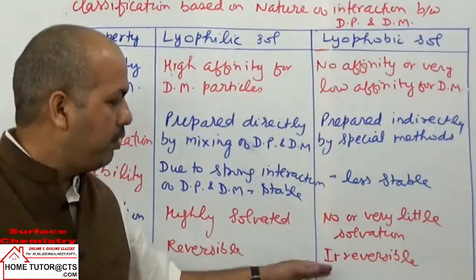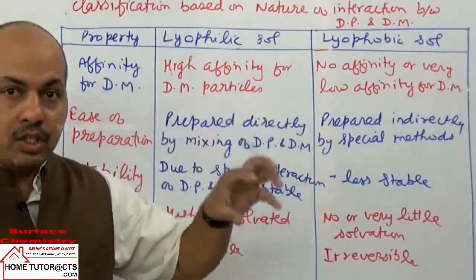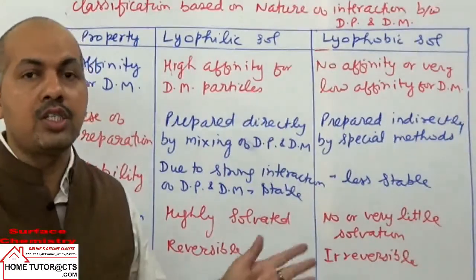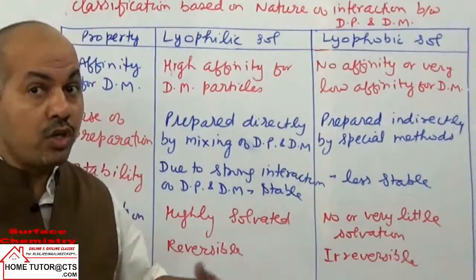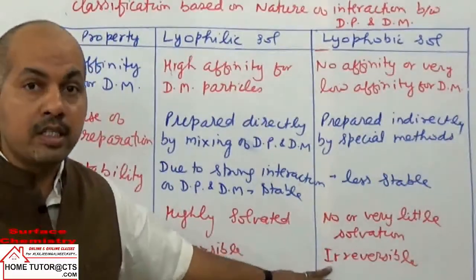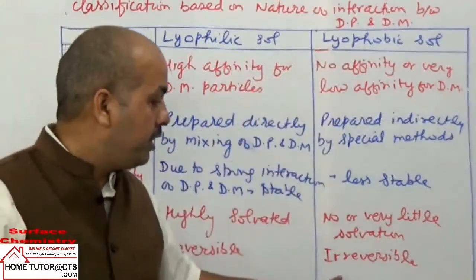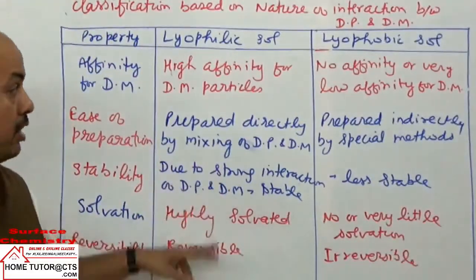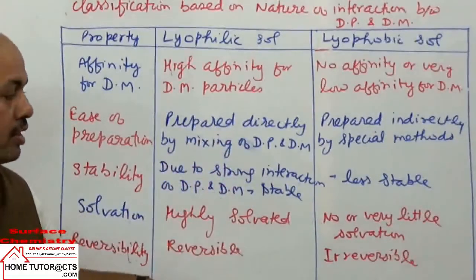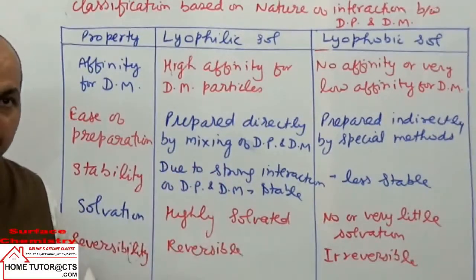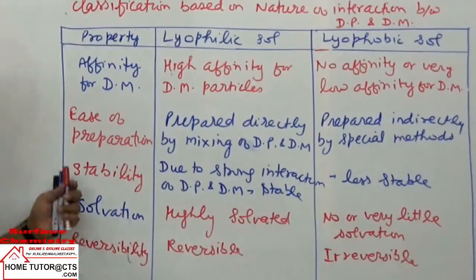Means when we have a salt, on heating or evaporating, liquid evaporates completely. In the solid mass remaining, we again add liquid. The salt is not prepared back. When salt is not obtained back, then it is said to be irreversible in nature, because they need a special technique to prepare. यहाँ पे क्या होता था? They are prepared directly, so they are reversible in nature. On heating or evaporating, liquid evaporates out, solid is left behind. Again adding liquid and warming, salt is ready. That is reversible nature.